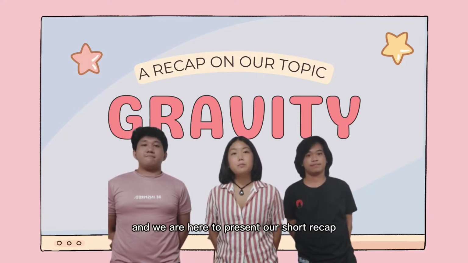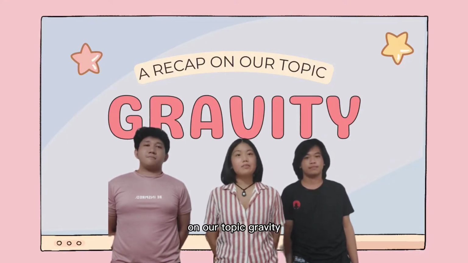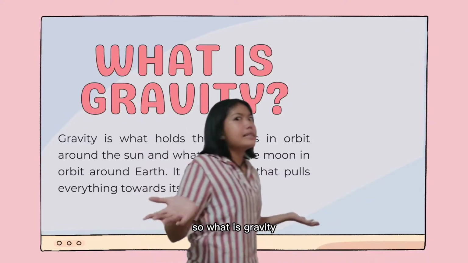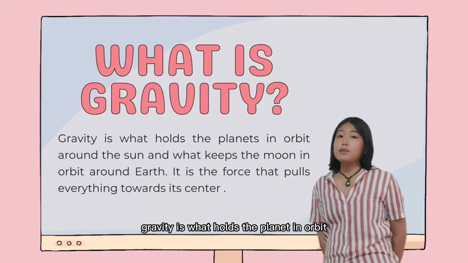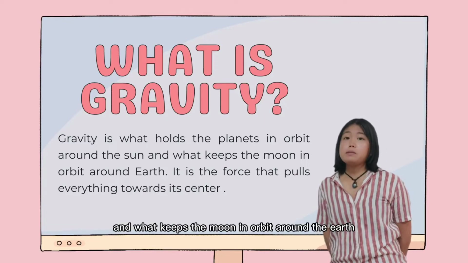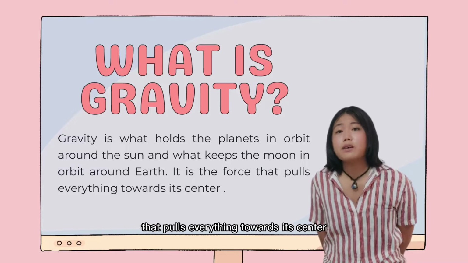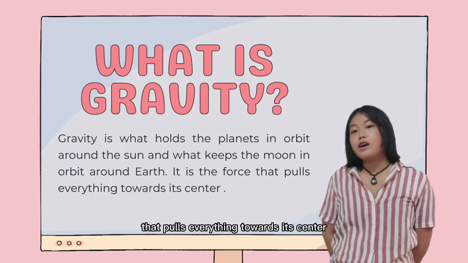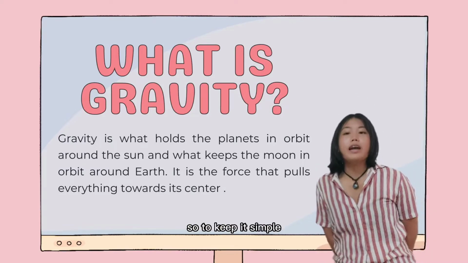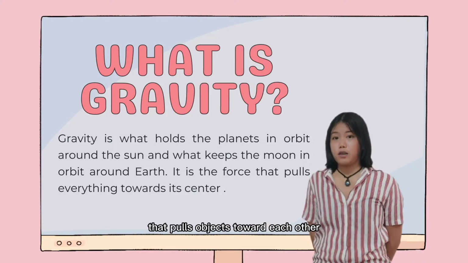And we are here to present our short recap on our topic, gravity. So what is gravity? Gravity is what holds the planet in orbit around the sun and what keeps the moon in orbit around the earth. It is the force that pulls everything towards its center. So, to keep it simple, gravity is an invisible force that pulls objects toward each other.